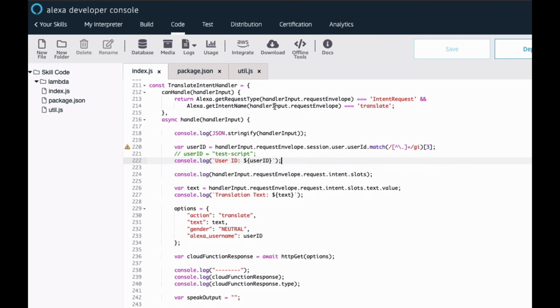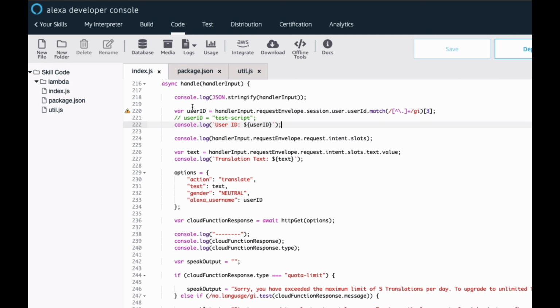Okay, so anyways, let's step through this function here. So user says, translate hello, right? And I grab the user ID because I want that later. But what I really want is the text. I want that hello text. And it's there. It's in an intent nested property, and it's under slots.text.value. And so this would have the word hello. And again, I log this to the console. So translation text would be hello.